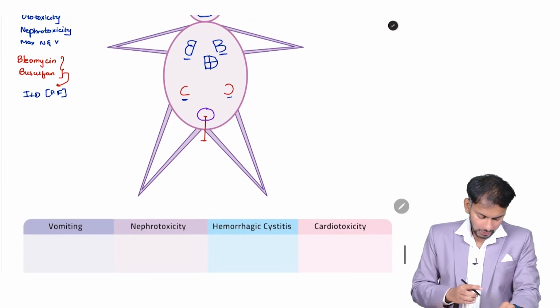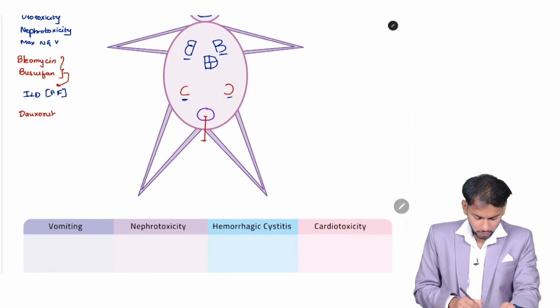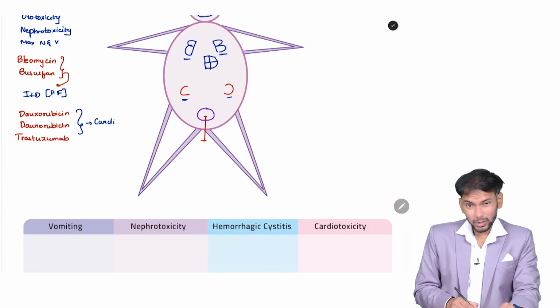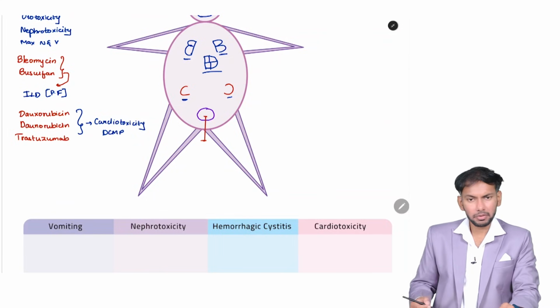D and T. D for doxorubicin and daunorubicin. T for trastuzumab. All of these will cause cardiotoxicity. Which cardiotoxicity will it cause? It will cause dilated cardiomyopathy. So we are done with this also.